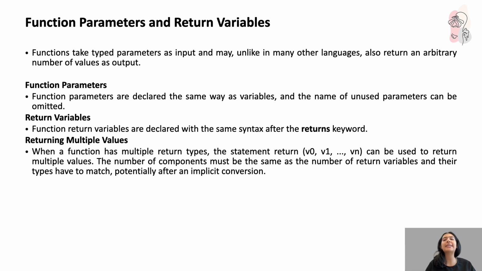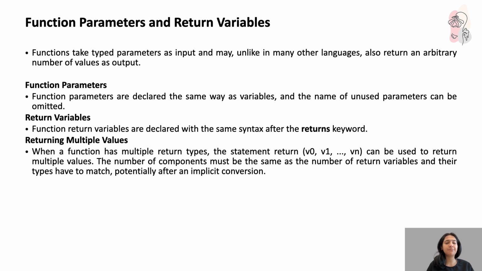Similarly, return variables are declared after the returns keyword using the same syntax. But the number and type of return values must exactly match the declared return variables, possibly after an implicit conversion. So, in short, Solidity gives you a flexible function system with free functions, which are the functions declared outside of a contract. Right? I think we're all good with this.